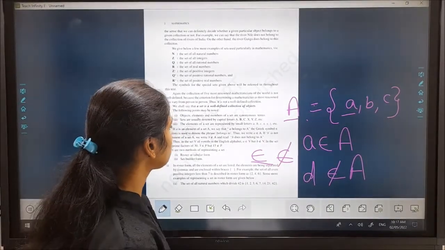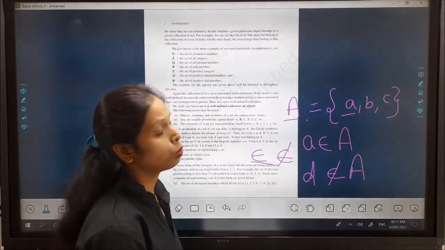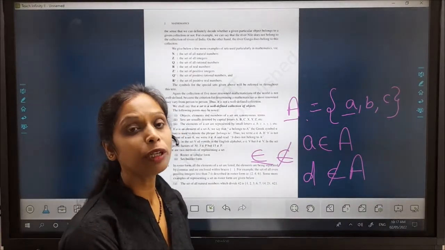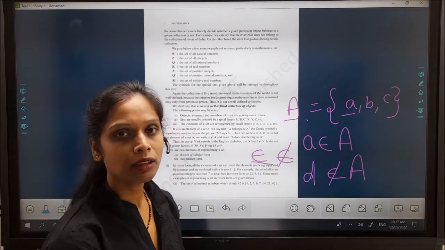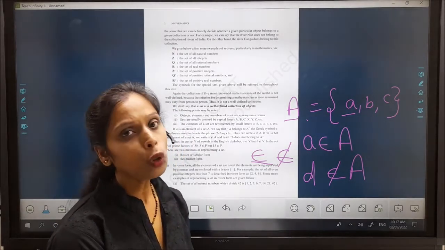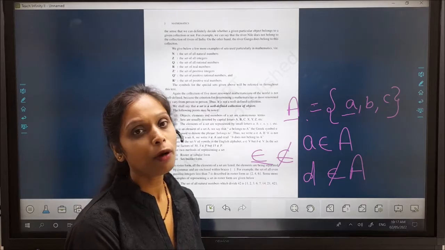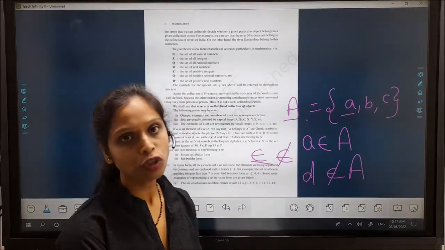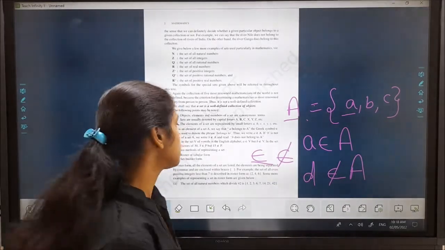Okay. Now we are going to elaborate here the ways of representing a set. There are two ways of representing a set. First is the tabular or roster way and second is set builder.